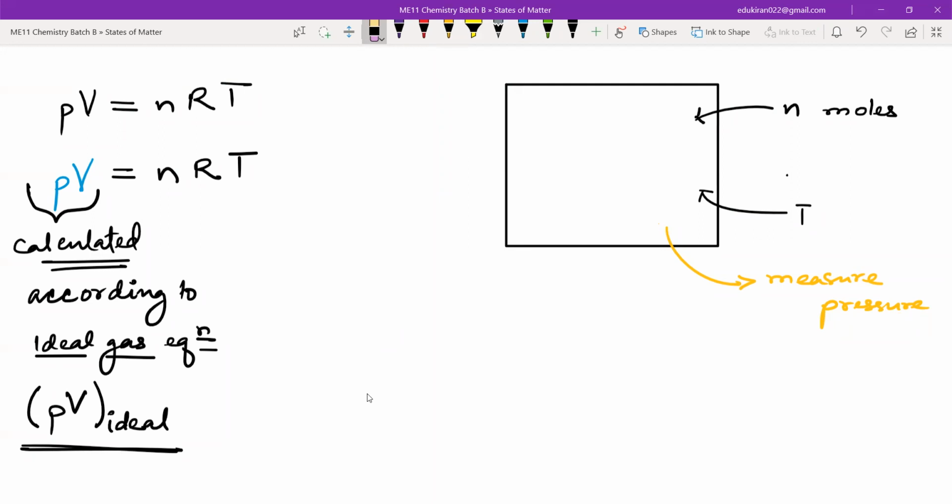Okay, so please listen to these things and don't just say yes, sir. We can measure the pressure. Understand this part. We can measure the pressure. Can we measure the volume? Yes, sir.